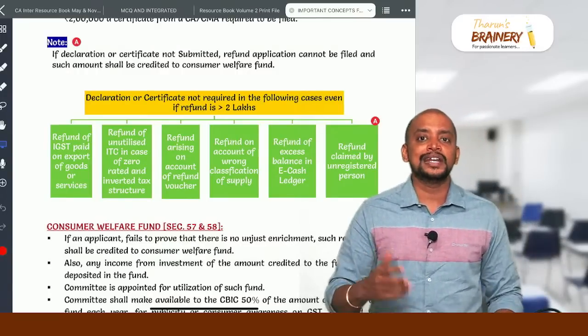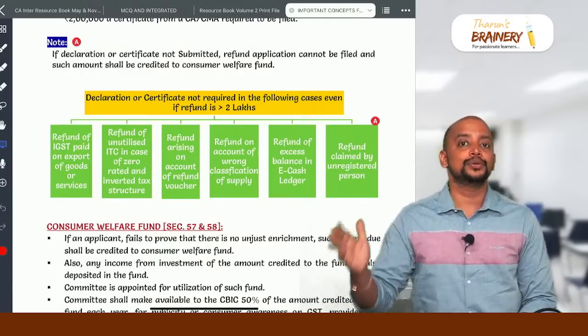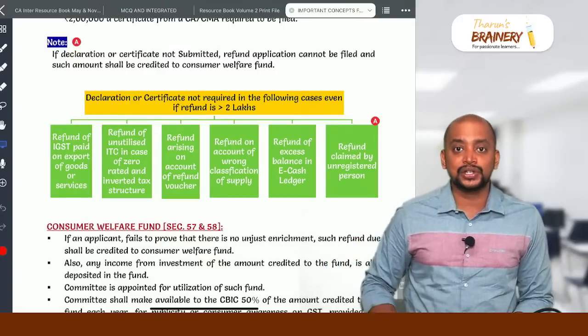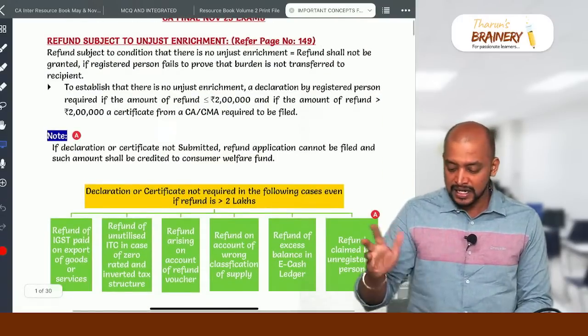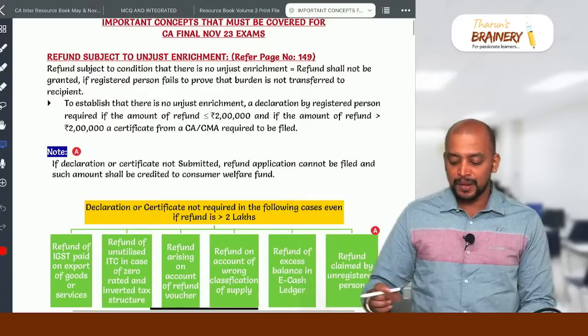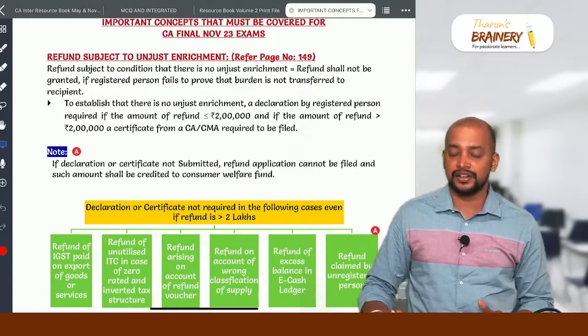What is the relevant date? The date on which the letter is given or the supply is cancelled. From that date, within 2 years they need to make the refund application, and refund subject to unjust enrichment is not applicable in that case. So this is one area. This is there in page number 149, which is an important concept. It can be tested for theory.